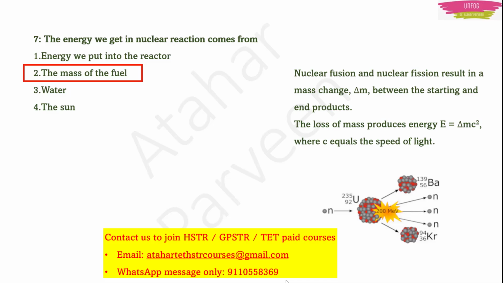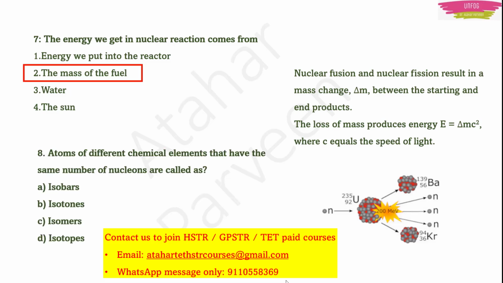Okay. Even they can ask this as an MCQ. The energy released in this nuclear fission is 200 MeV. We should remember this. Okay. Next question. Atoms of different chemical elements that have the same number of nucleons are called. Obviously, they are isobars. Okay. By this time, you must be knowing.